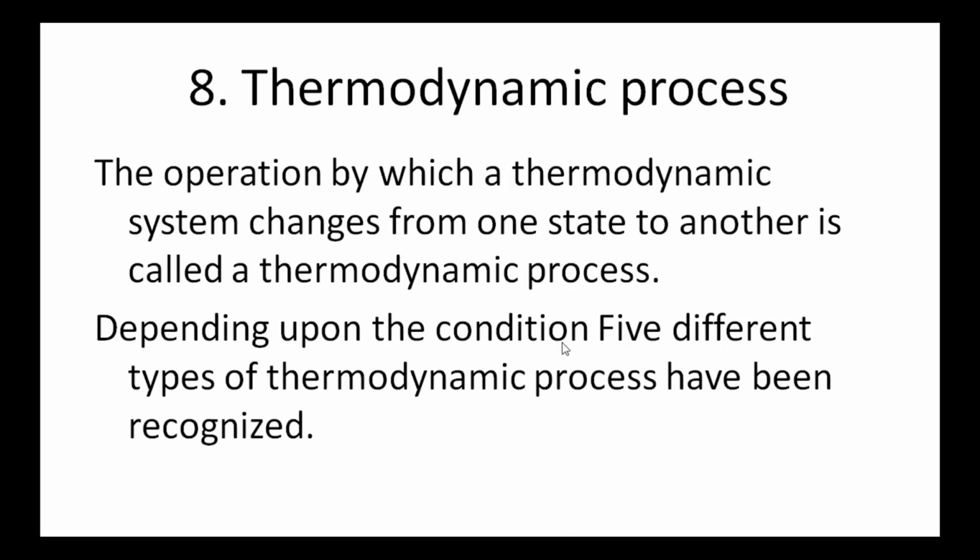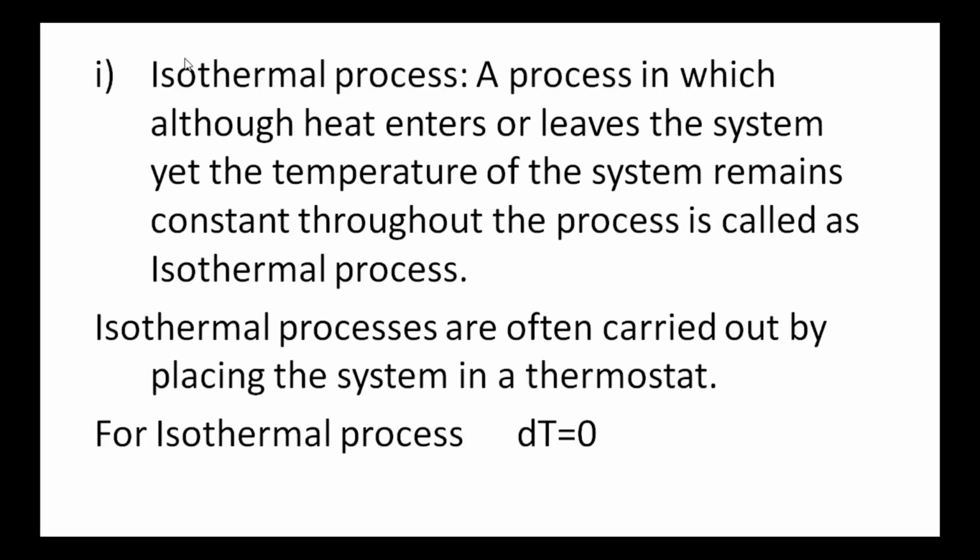Depending upon the condition, 5 different types of thermodynamic process are recognized. They are, first one, isothermal process. Its name includes, iso means constant, thermal means temperature. That is, it is defined as a process in which although heat enters or leaves the system, yet the temperature of the system remains constant throughout the process. Such a system is called as isothermal process.